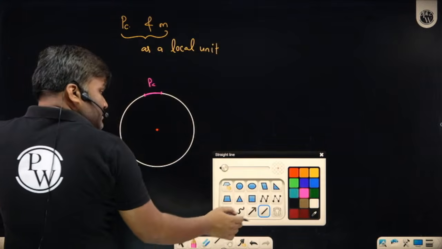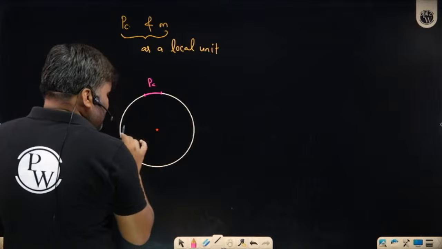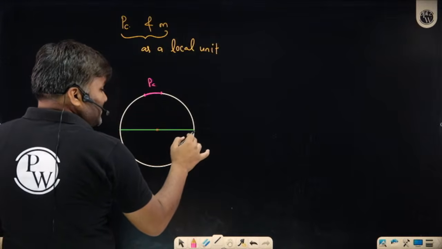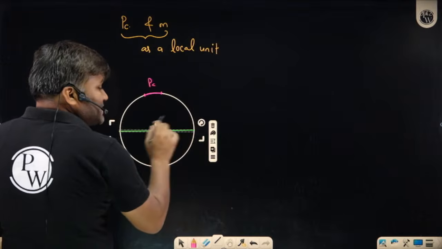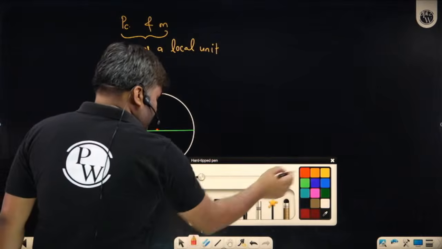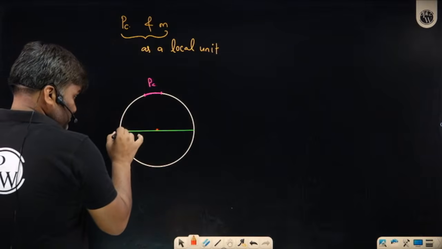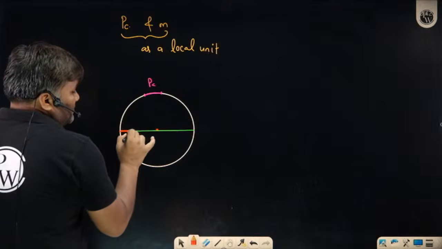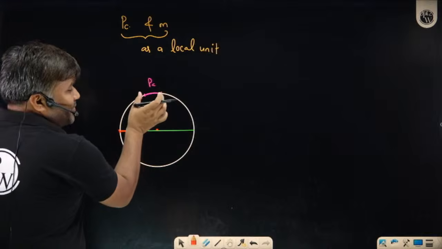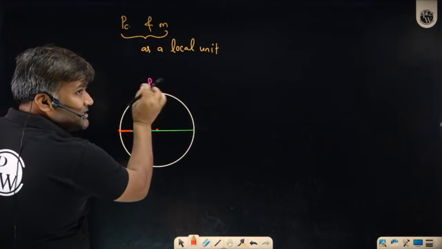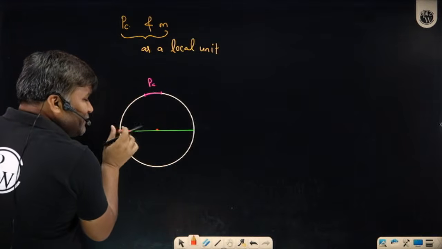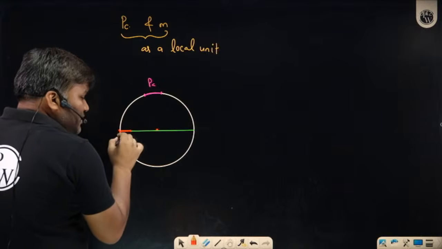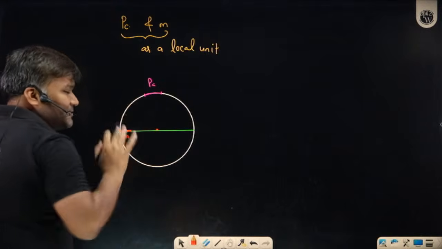Module is expressed as diameter by teeth. So this is my diameter. If I divide this diameter by the number of teeth, I'll get some size, this size. So if my PC is represented here as the arc, my module will be in terms of linear dimension. So this is my module, this is my PC.